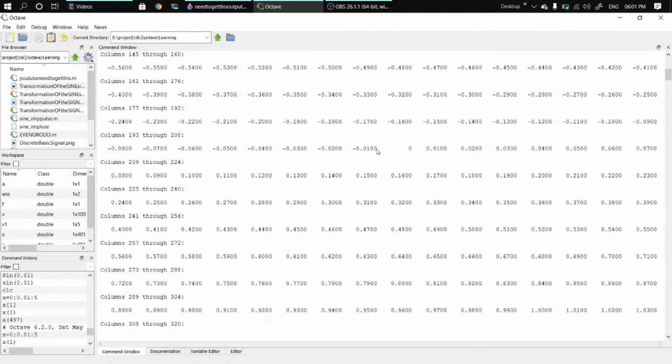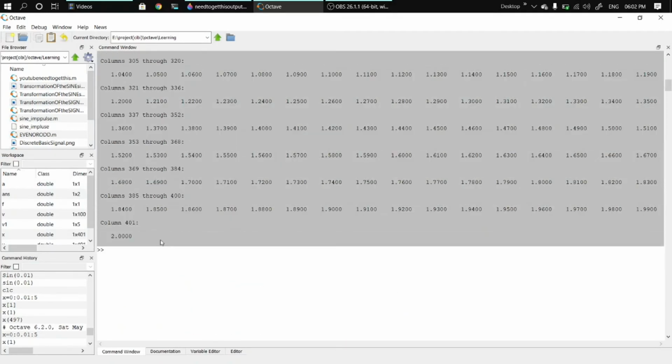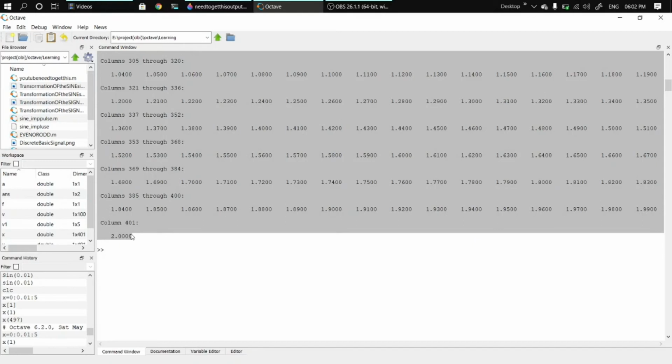We consider that for index 1 to 200 we want output 0, at index 201 we want output 1, and from index 201 to 401 we want 0.